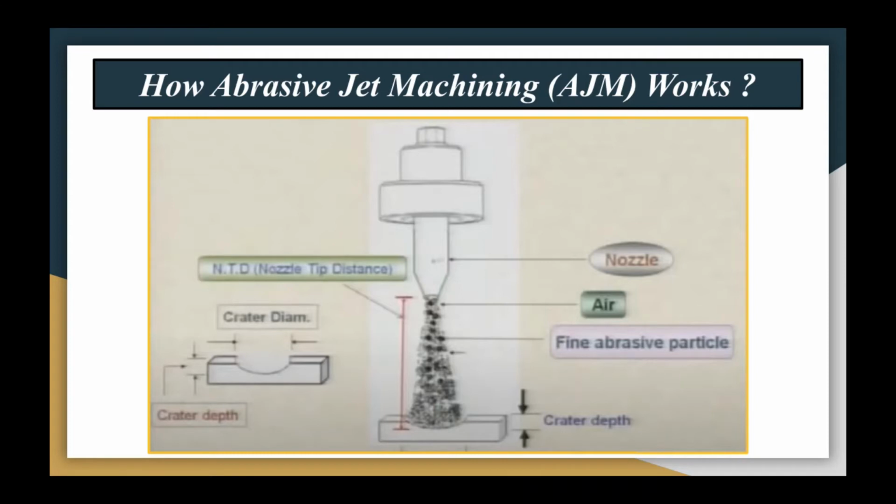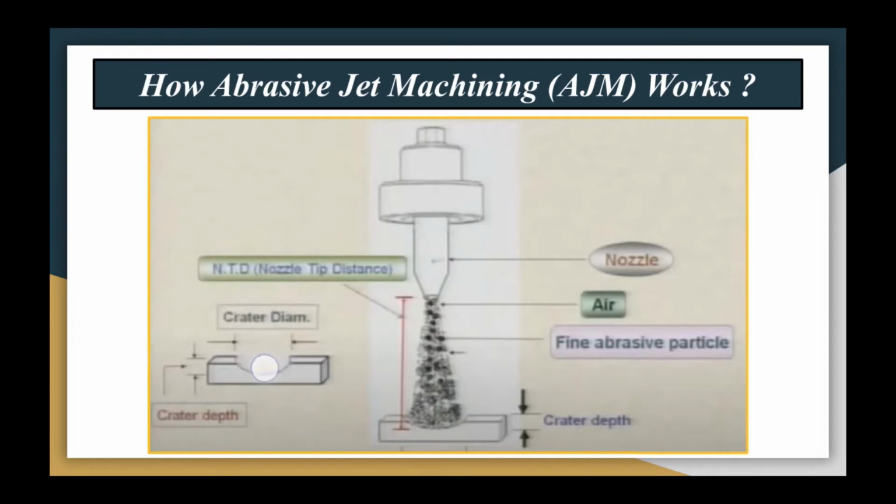And the width to which it is removing the material from the workpiece is called the crater diameter, or crater width.